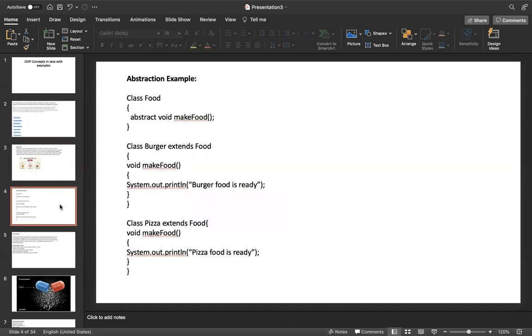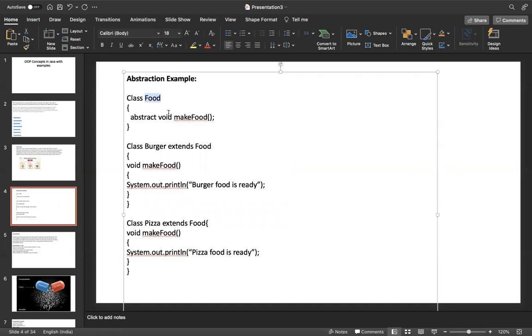I am explaining this through code. See how we can implement abstraction using Java code. In this example, Food is an abstract class.